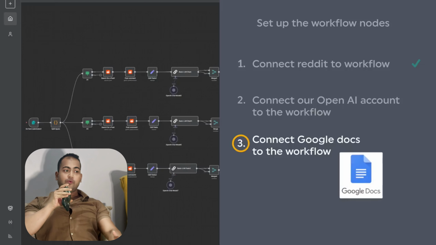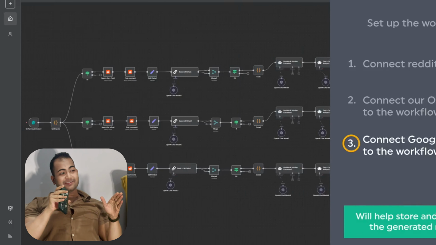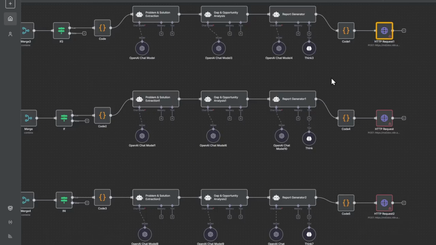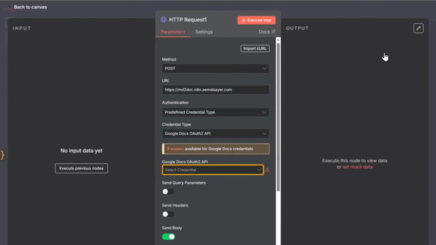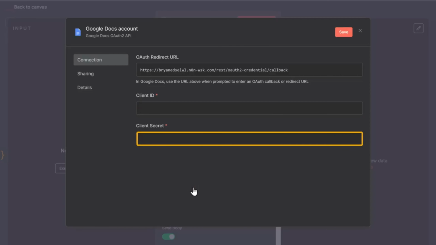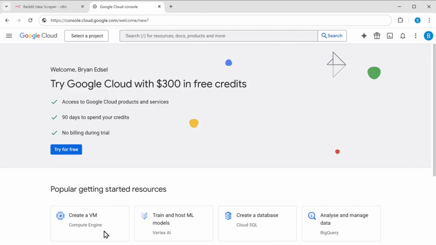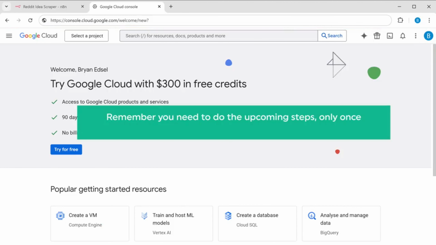Connecting Google Docs to the workflow will help store and organize the generated report. To do that, click on the HTTP request node. Now click on create new credential here, and this requires the client ID and the client secret from Google Cloud Console. Go to the credentials, just click the link in the description and it will take you to the Google Cloud Console. Remember, you need to do the upcoming steps only once and then you can reuse the same credential for all future workflows.